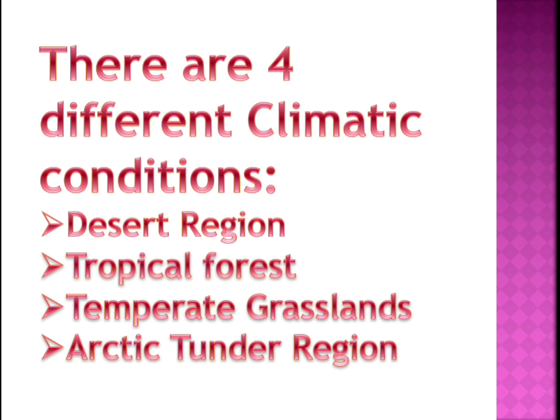In this block we are reading about the desert region, and the next blocks are about tropical forest, temperate grasslands, and arctic tundra region. Block wise we will learn each and every climatic condition in detail. That means where it is, the climate of this region, people, vegetation, that means the plants which grow in that region, the wildlife, what are the different animals which we can see in that region. And in this block we are going to learn about the desert region.